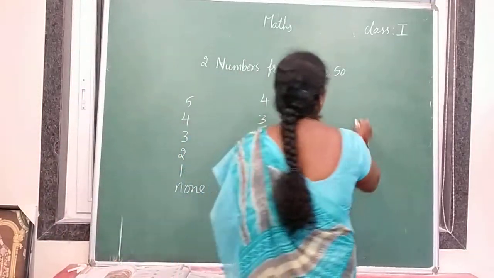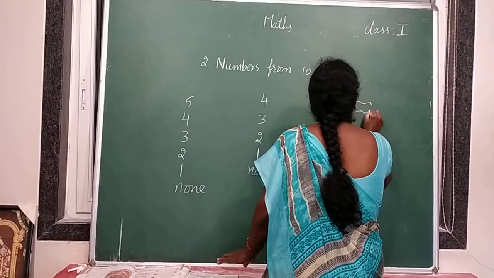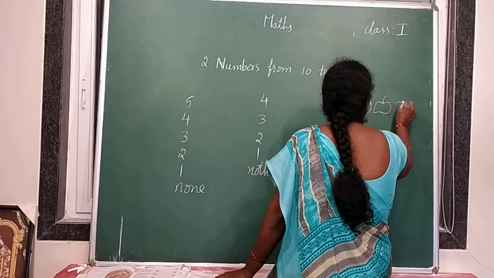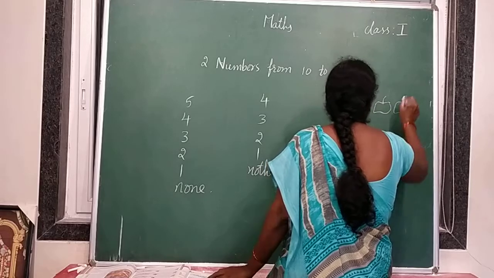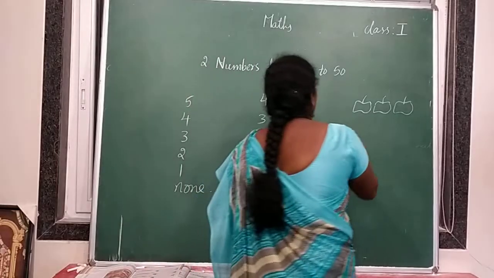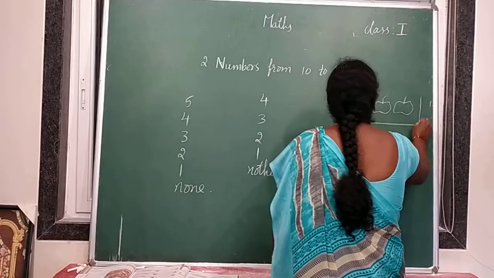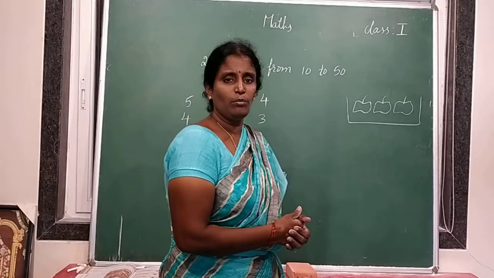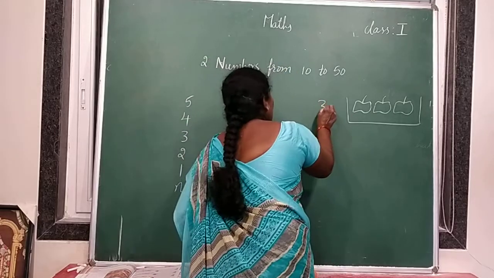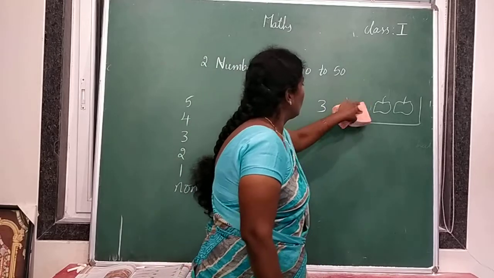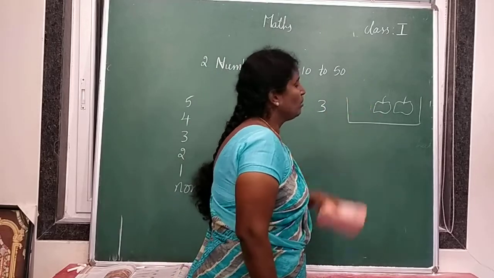Similarly, here 3 apples are there in 1 basket. This is the basket. So from that 3 apples, I took 1 apple.